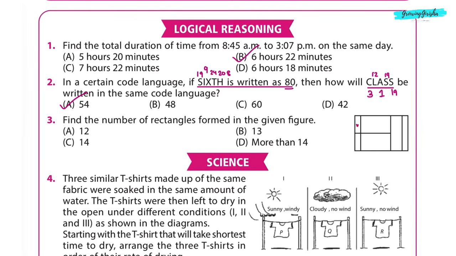There are 1, 2, 3, 4, 5, 6, 7, 8, 9, 10, 11, 12, 13, 14 and then this whole rectangle 15. There are more than 14 rectangles in the figure. Correct answer will be option D, more than 14.